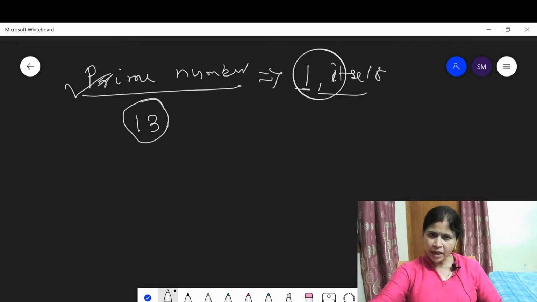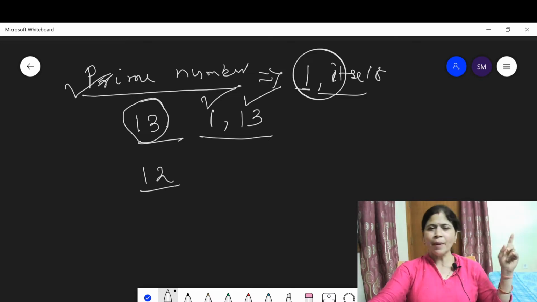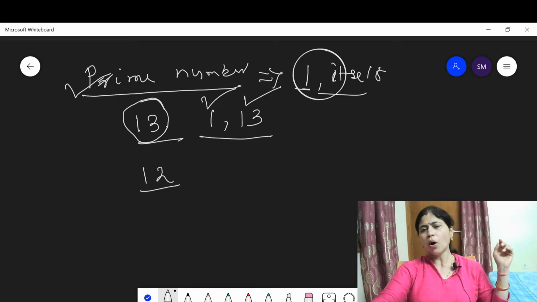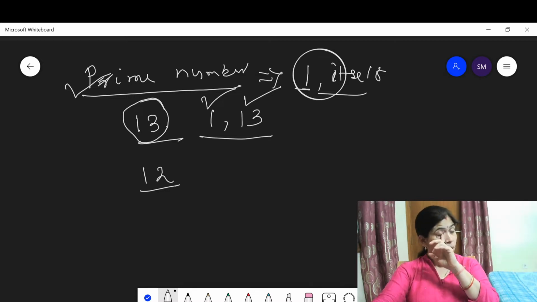Let us derive the factors of 13. 1 and 13. No other numbers except 1 and 13 divide 13. Okay. Suppose we take 12. Is 12 a prime number? No, because let us remember an important thing. Except 2, all even numbers are composite numbers.